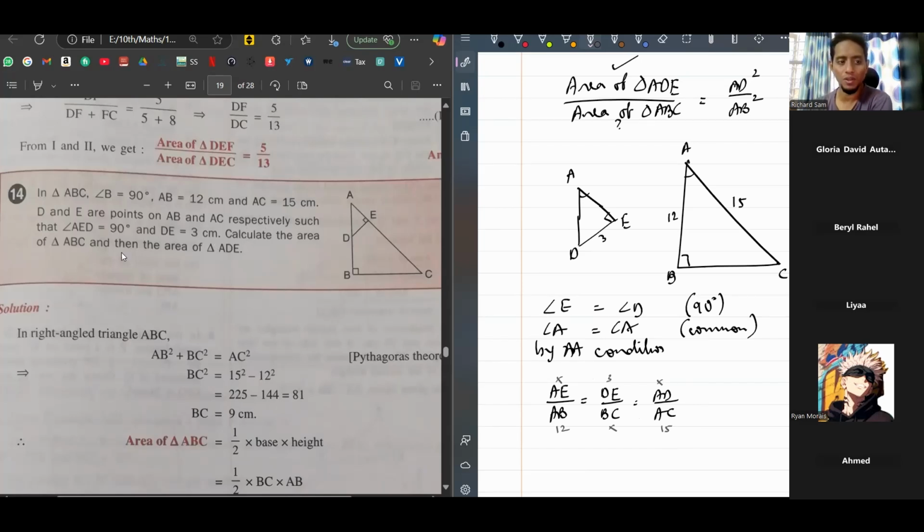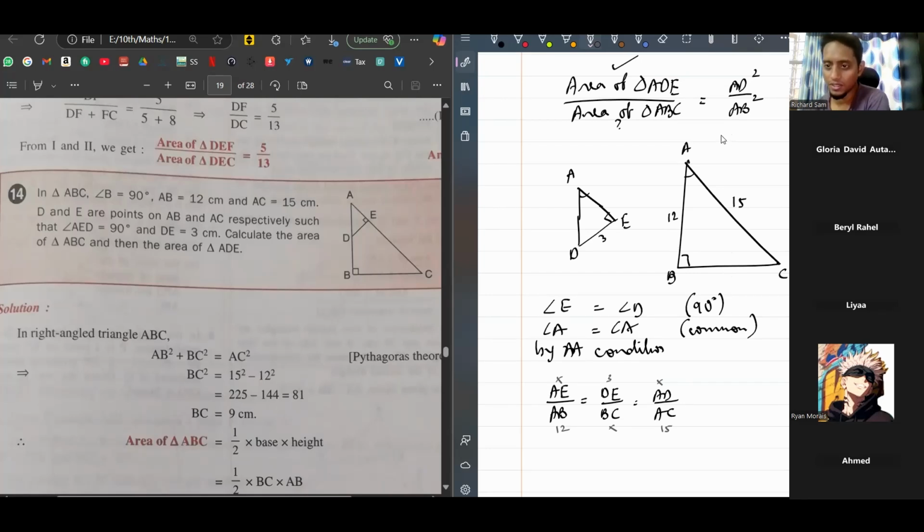And what are they asking first of all? Calculate the area of ABC. Okay, area of ABC. Yes, using the Pythagoras theorem in triangle ABC, we can find BC.